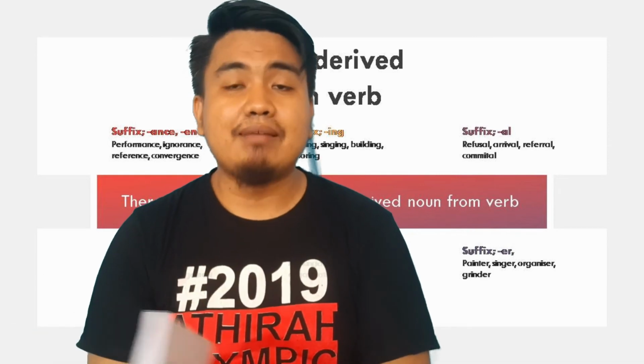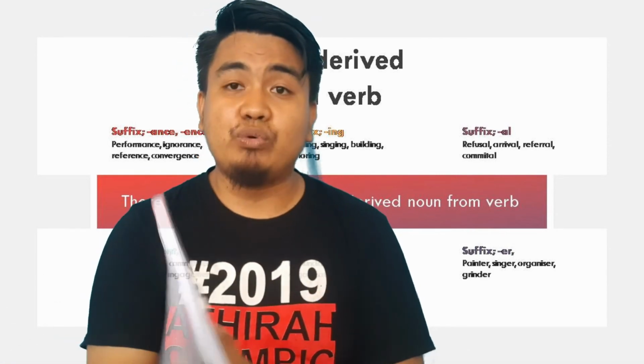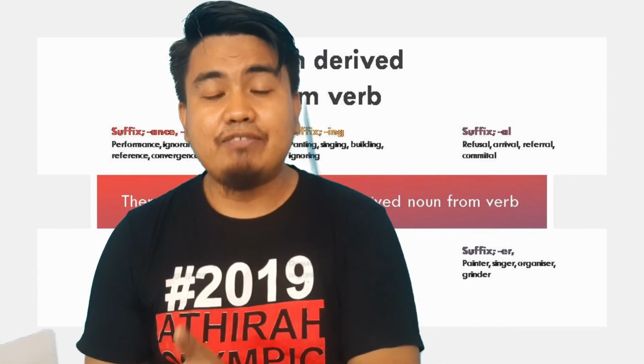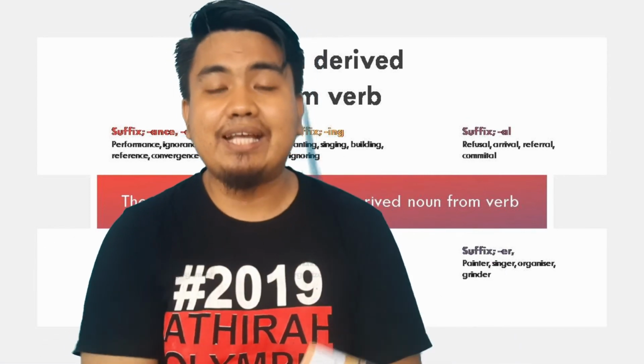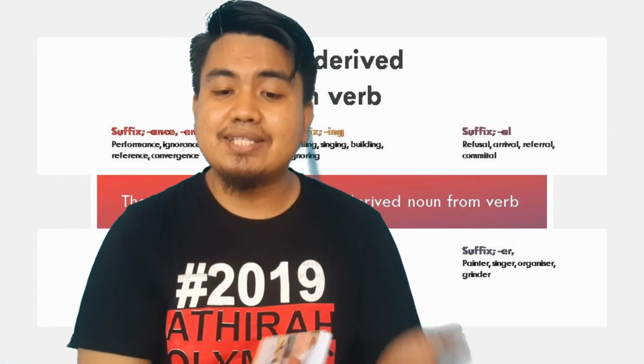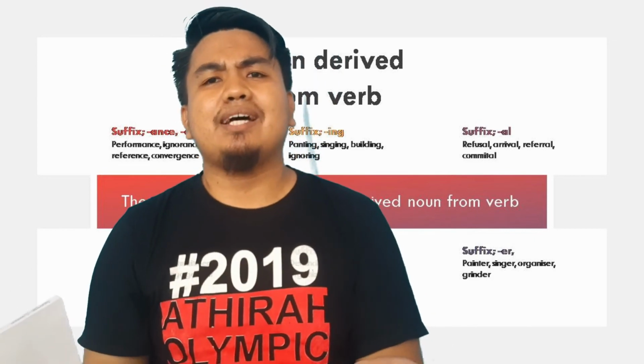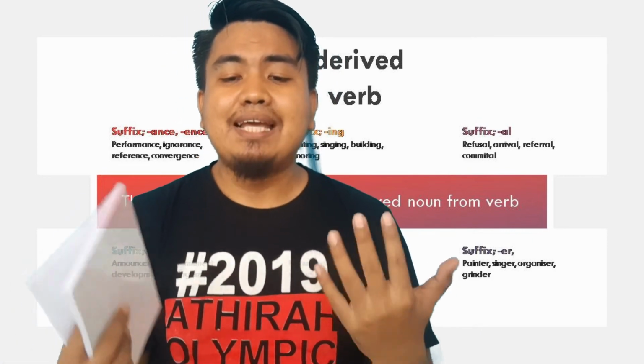And the last suffix that we use to form nouns from verbs is the suffix er. For example, painter from the verb paint, singer from the verb sing, organizer from organize, and the next, grinder from grind. These are examples of the suffix er.